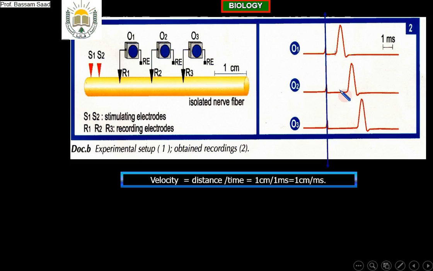In general, it's an average speed because it depends on temperature and many other factors. Okay? Now, to finish. I only want you as an objective to know that the speed of the action potential does not change when it propagates, and that the velocity is equal to the distance over time. Now, is the action potential an electric current? Is the action potential an electric current? I want you to tell me why it is an electric current or why it is not an electric current.